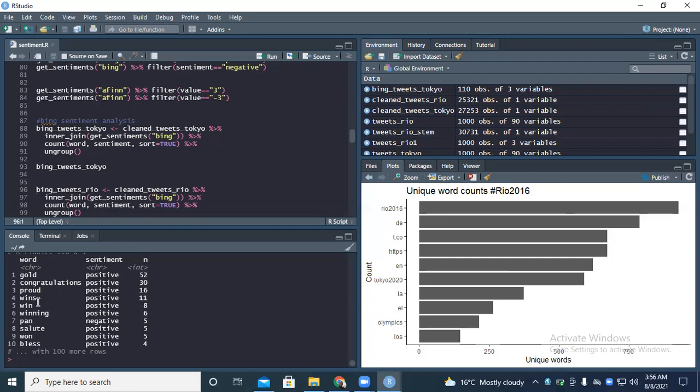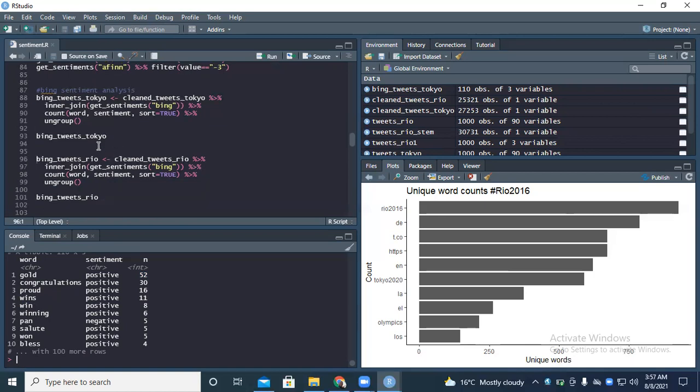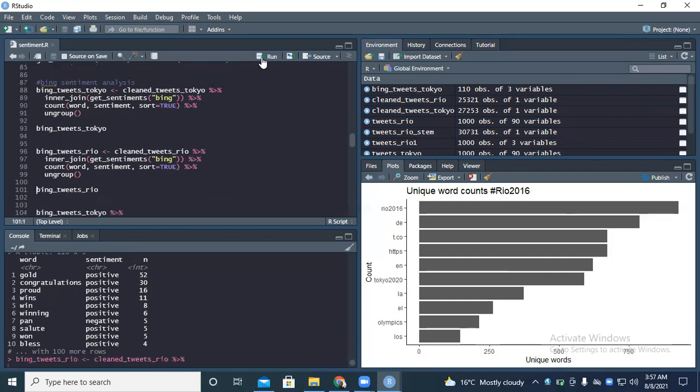So you can see wins appearing as well, then win, winning, salute, won, and bless also appearing. So what is negative is the word pan. This is the only thing that appeared negative. So let's check on what had appeared in Rio de Janeiro.